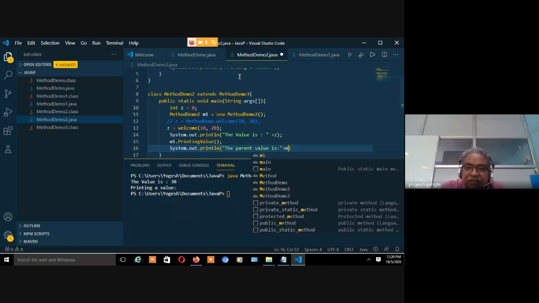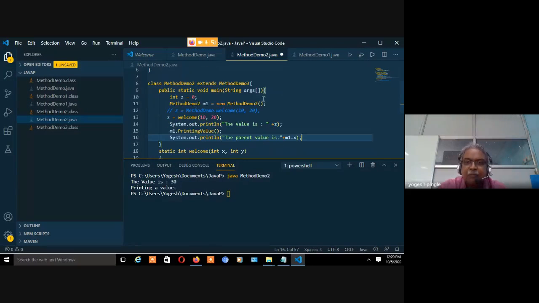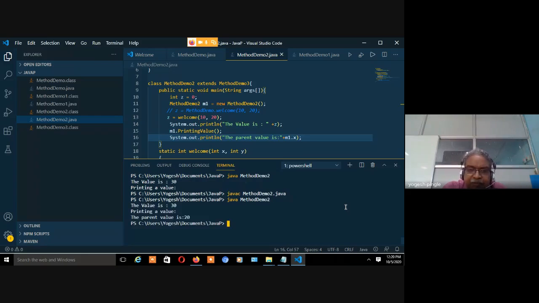Now I have to call it using object m1.x. Yes, m1.x. And now if it prints, what is the meaning of this again? I am executing the program. Yes, I am getting the value 20.